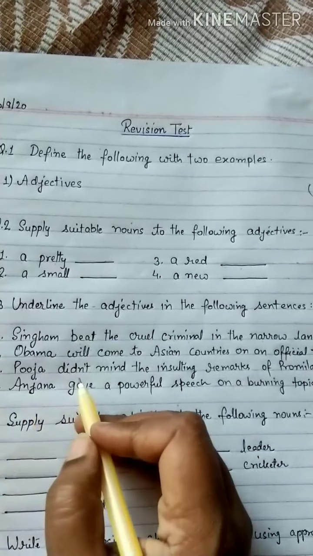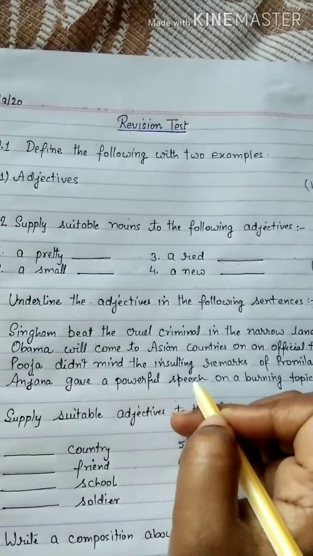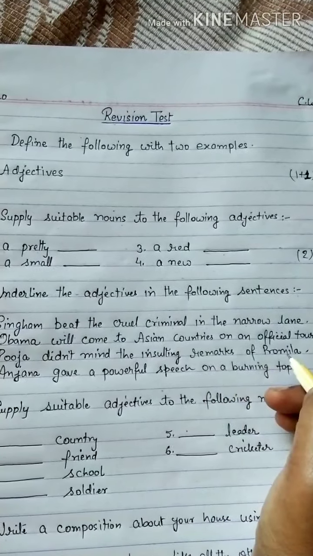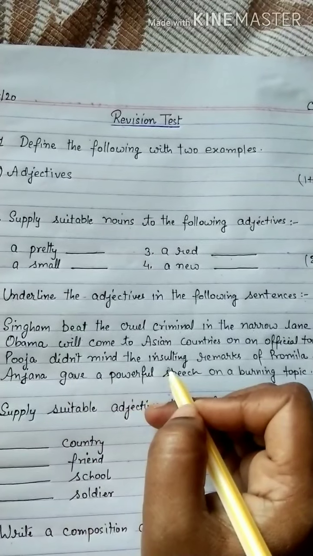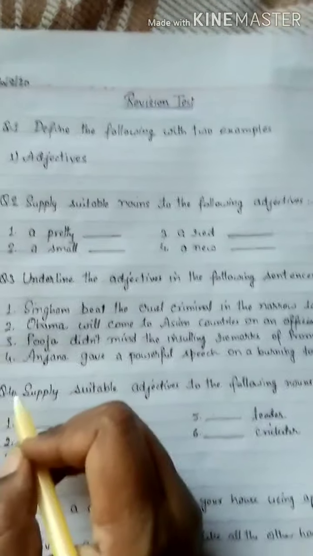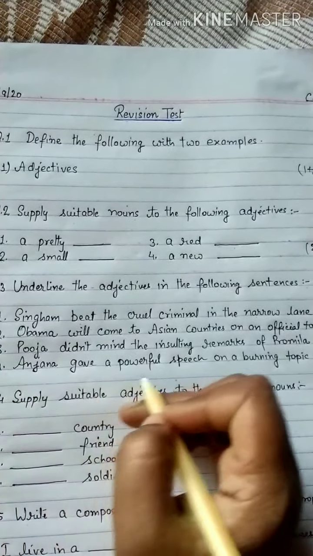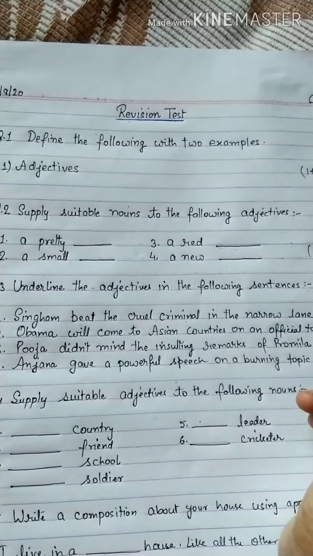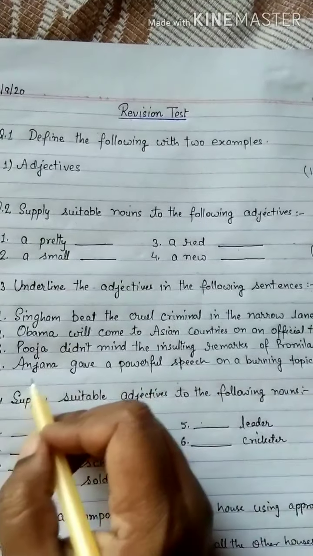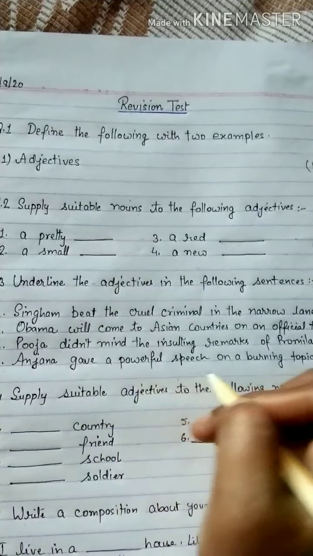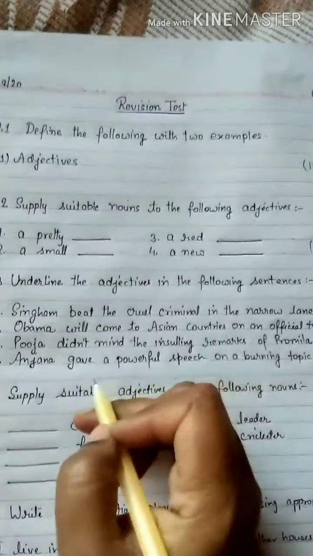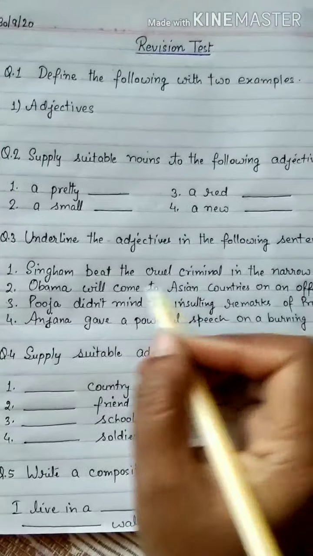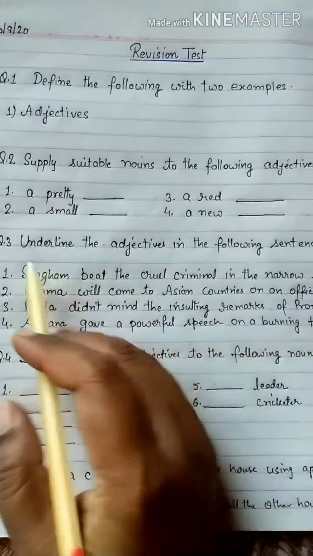Next is Pooja didn't mind the insulting remarks of Promila. In this you have to mention the adjectives. Next, Anjana gave a powerful speech on a burning topic. In this you also have to mention the adjective. You underline the adjective which is given in the question also. Next is question number 4.